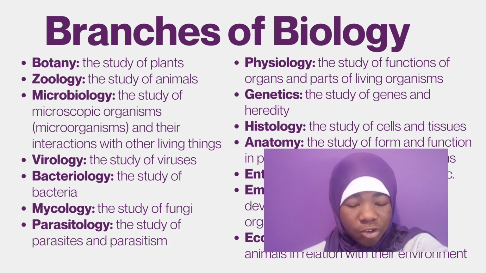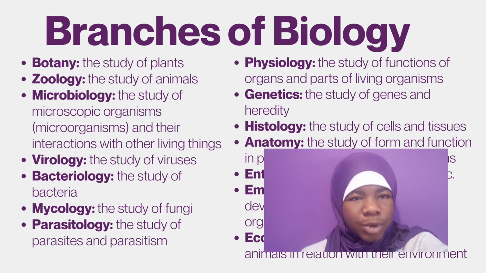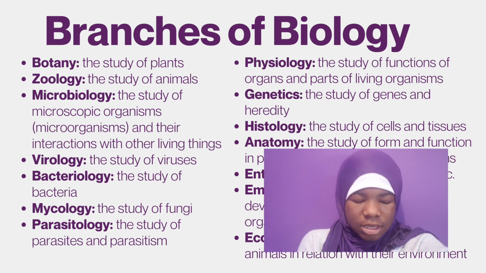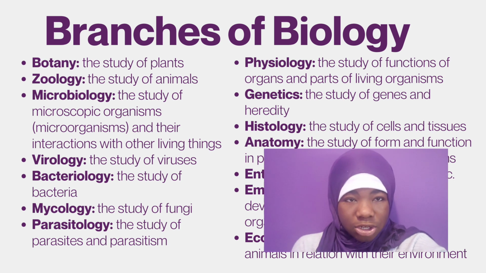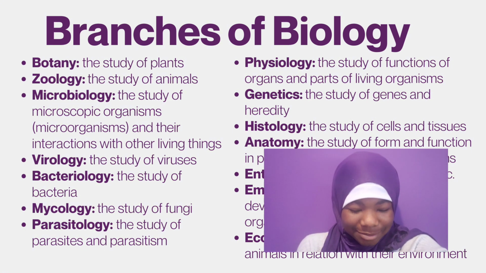Okay, the next one is branches of biology. There are a lot of branches of biology, but these are just some basic ones that were in the textbook. So I just said, let me add them inside. The first branch of biology is botany, the study of plants. Then we have zoology, the study of animals. Microbiology is the study of microscopic organisms. Just remember small. So really, really small things that you can't see without a microscope. That's microbiology. And virology, the study of viruses. Bacteriology, the study of bacteria. Mycology, the study of fungi. Parasitology, the study of parasites and parasitism.